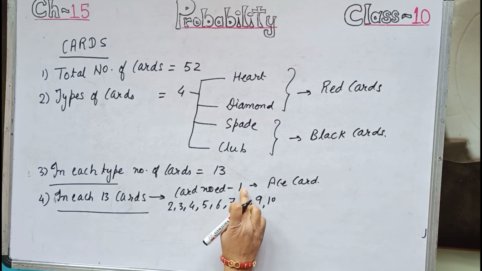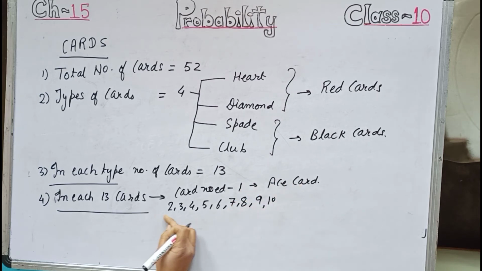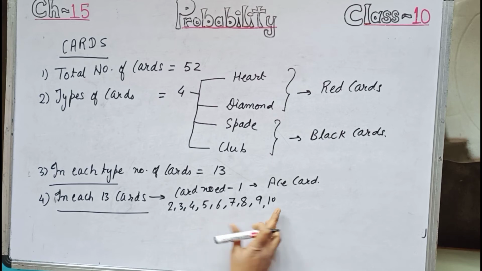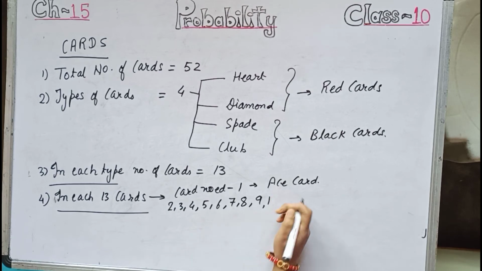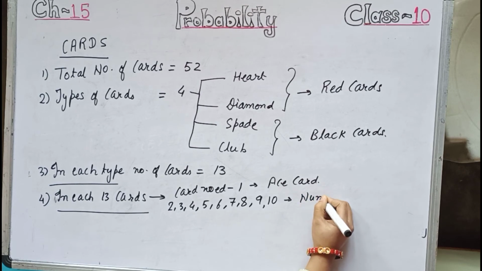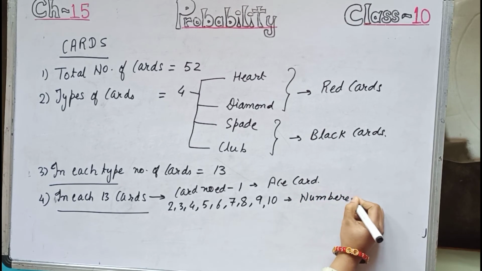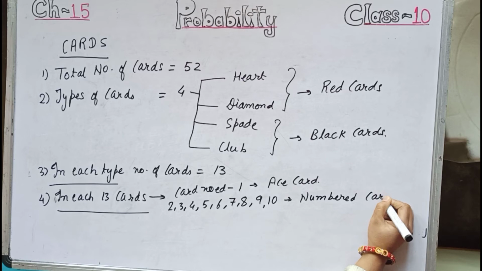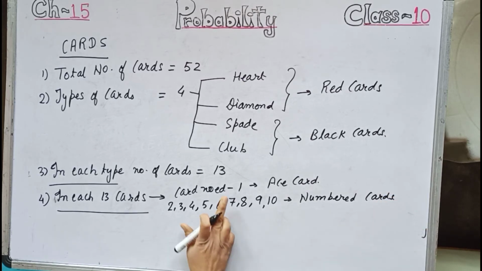So card number 1 is called the ace card, and all of these, which are numbers 2, 3, 4, 5, 6, 7, 8, 9 and 10, are called numbered cards, in which numbers are there. Numbered cards. Now 10 cards work over, this explanation over.